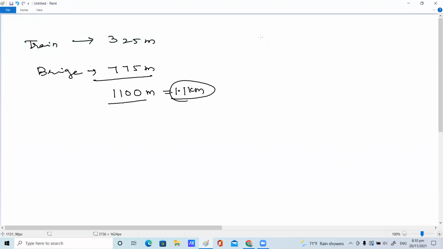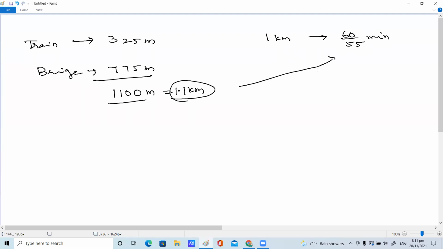But another condition is given. What is the condition? 1 kilometer of distance will be covered in how many minutes? 60 by 55 minutes. Why? Because 55 kilometers it will travel in 60 minutes. So 1 kilometer will be traveled in 60 by 55, which is 1.09 minutes.